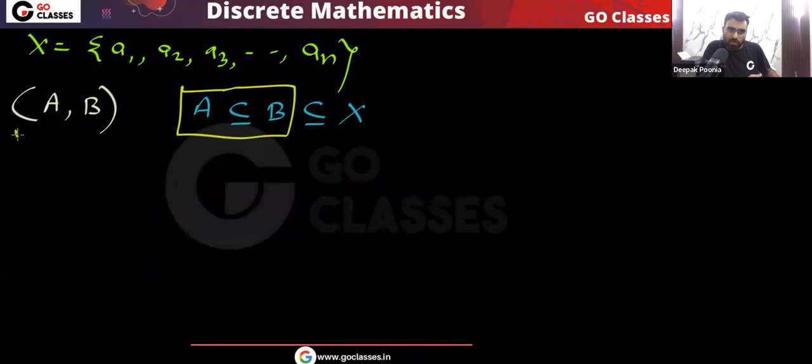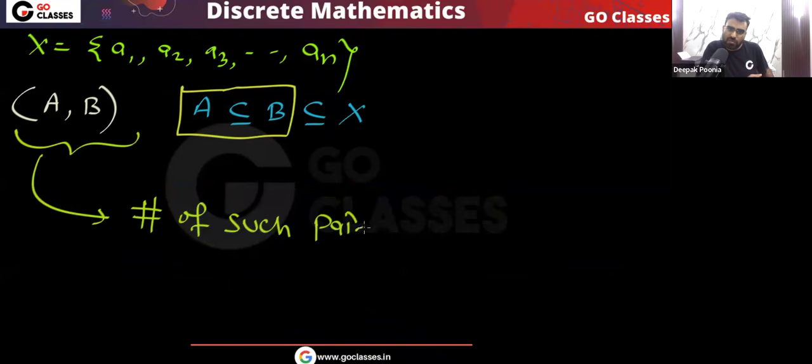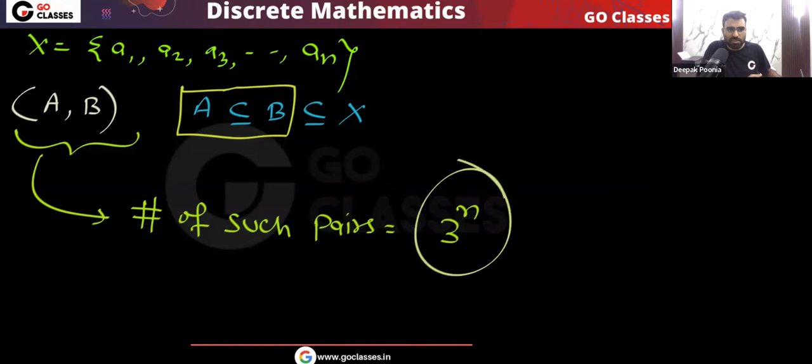So the number of such pairs will be 3 power n, because every element of this set X has three choices. So the number of such pairs that we can create will be equal to 3 power n. Very simple question. I hope you understood.